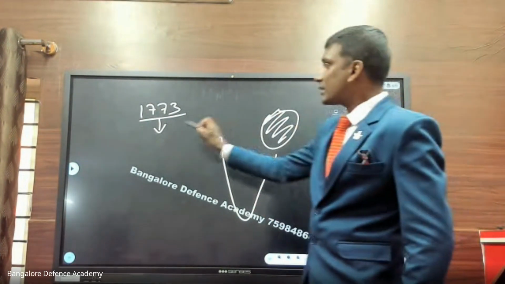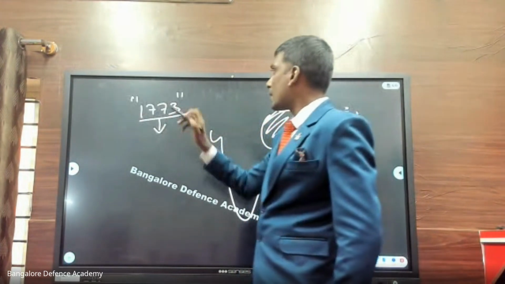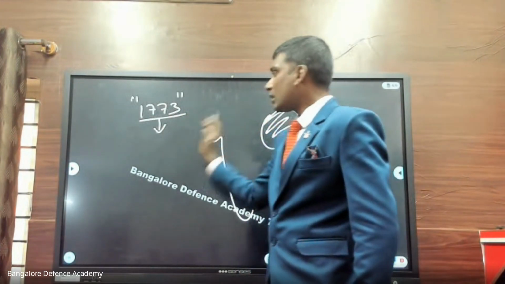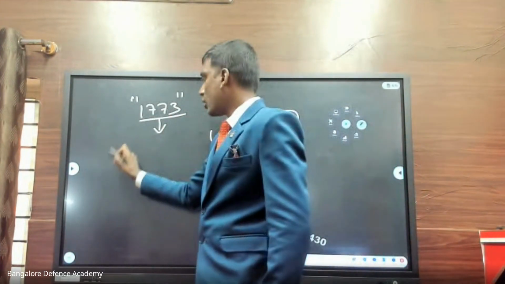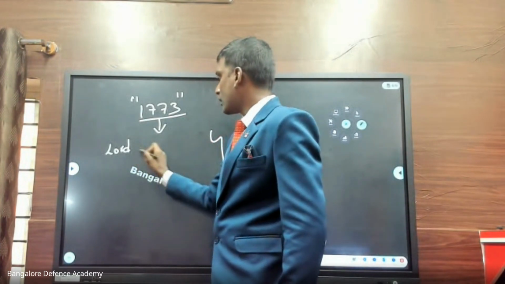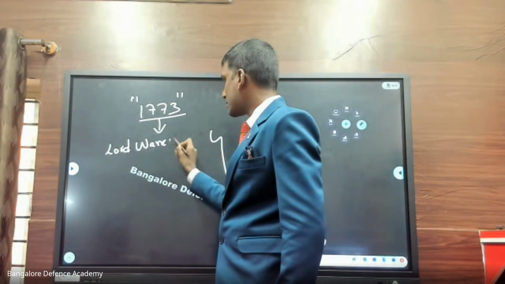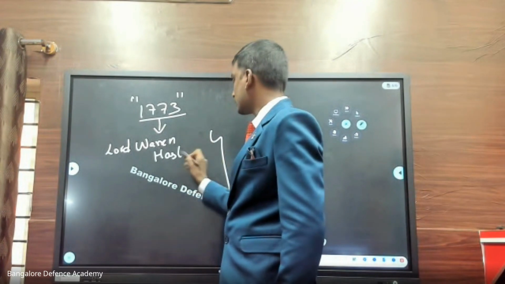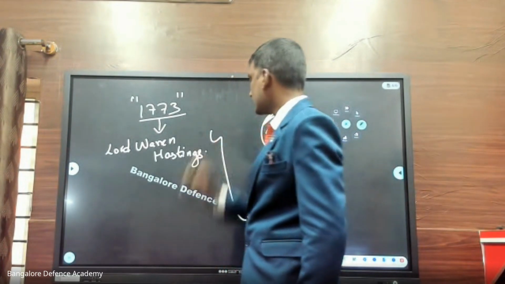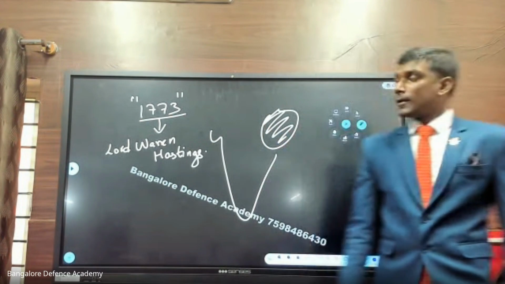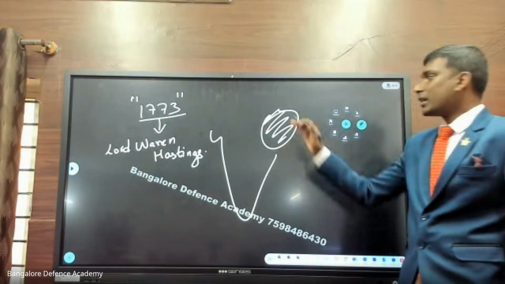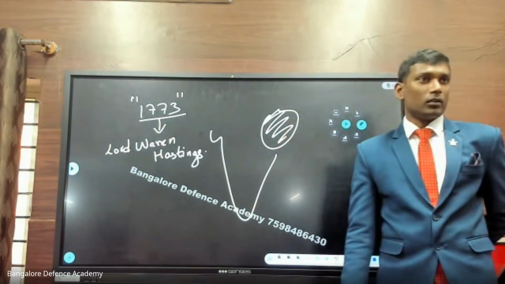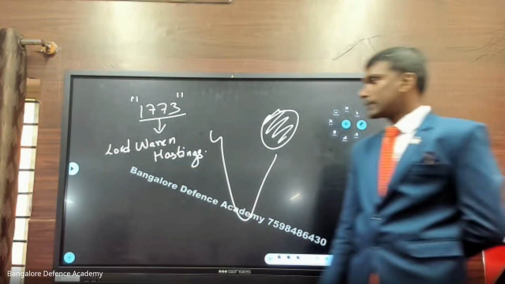So now what is this? 1773. In 1773, there was a person called Lord Warren Hastings. Lord Warren Hastings was appointed as the Governor General of Bengal. Okay, now look at this.